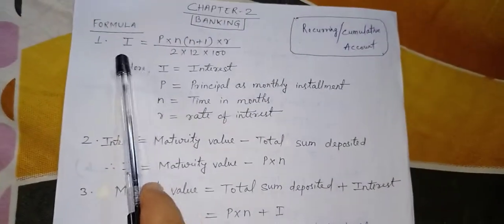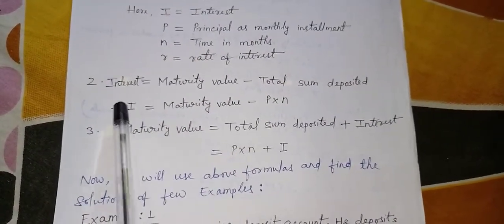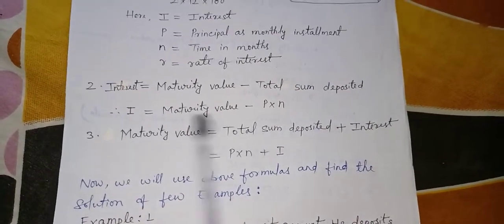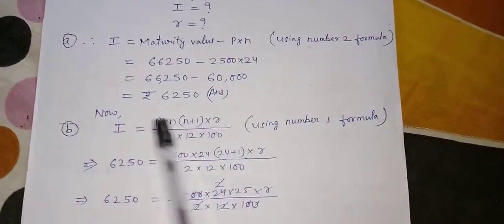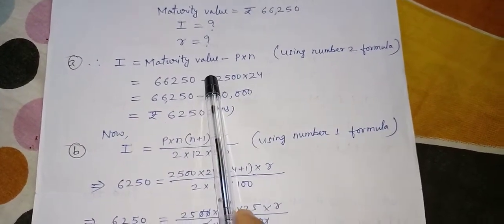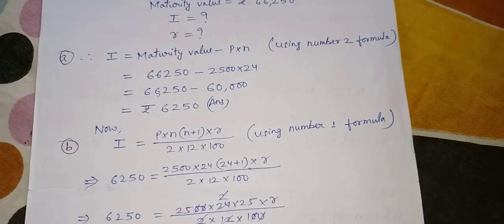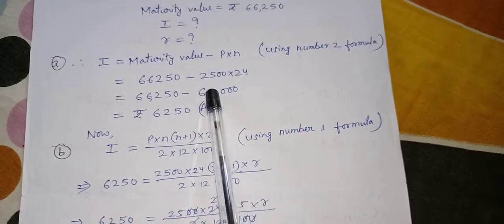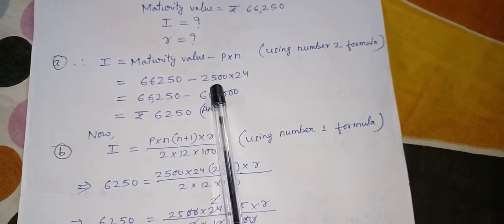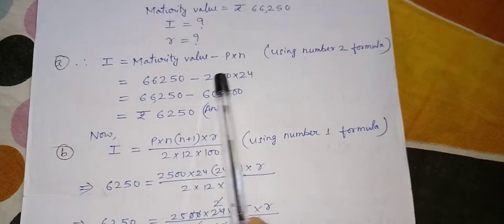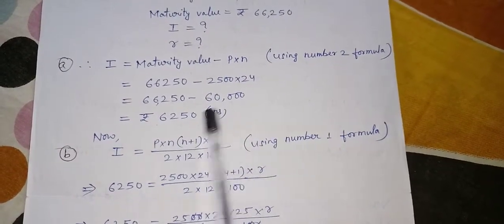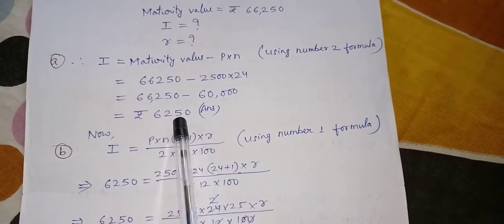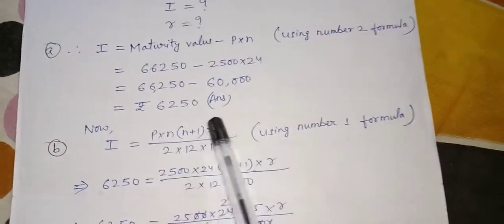I can also use the first formula, but in the second I have the maturity value, P and N, so it is better to use it. Interest equals maturity value minus P into N. That is 66,250 minus 2,500 into 24, which is 60,000. So 66,250 minus 60,000 is 6,250. This is our first answer.